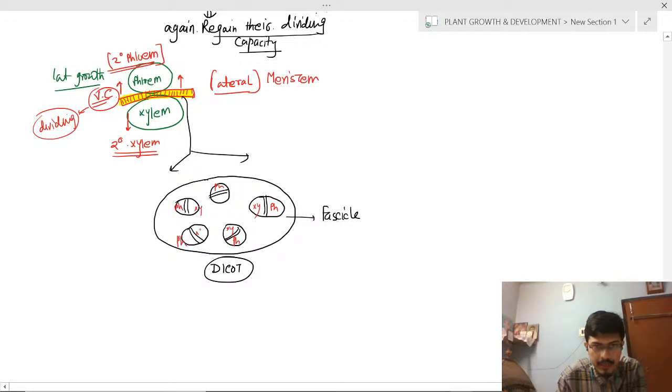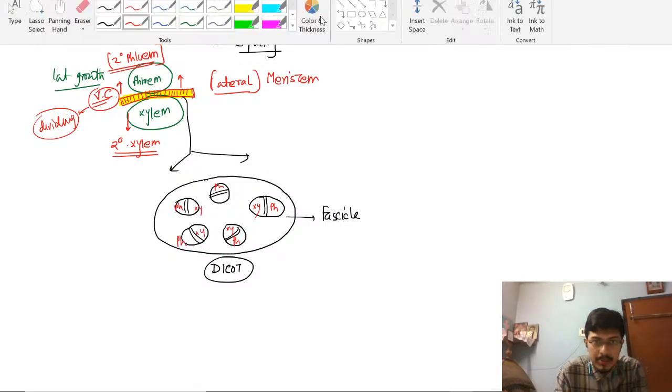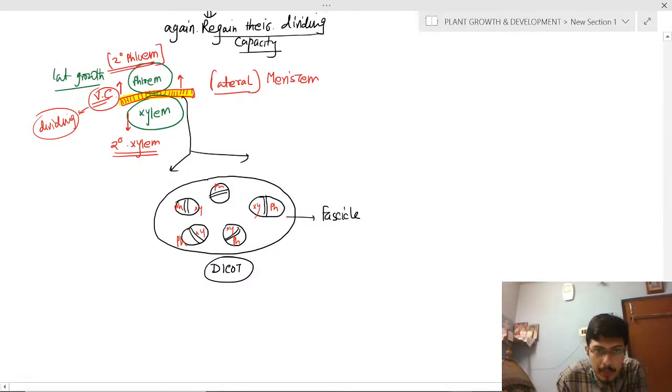Phloem and xylem. And in between the xylem and phloem, what will persist? This is the intrafascicular cambium, because in the fascicle itself, this is the cambium, the dividing tissue. Mind the word, intrafascicular cambium.